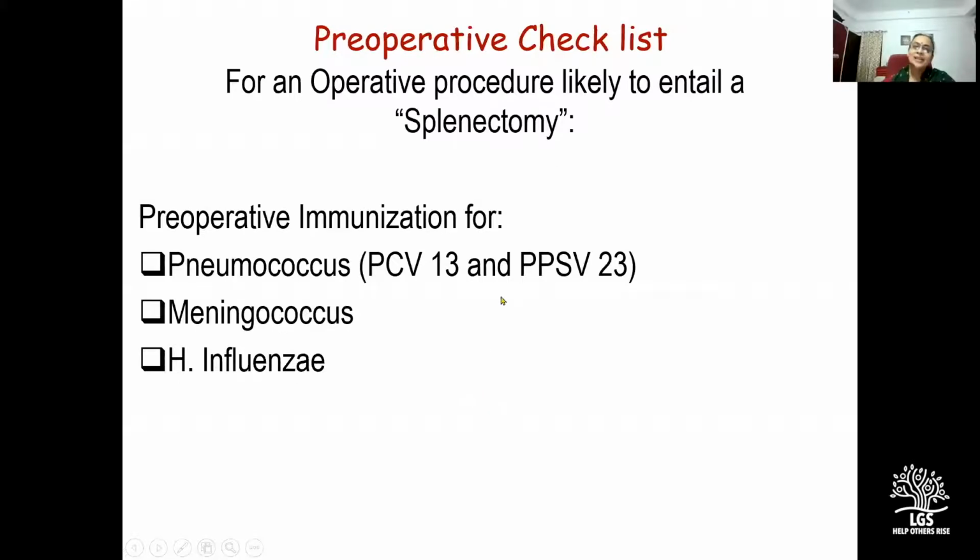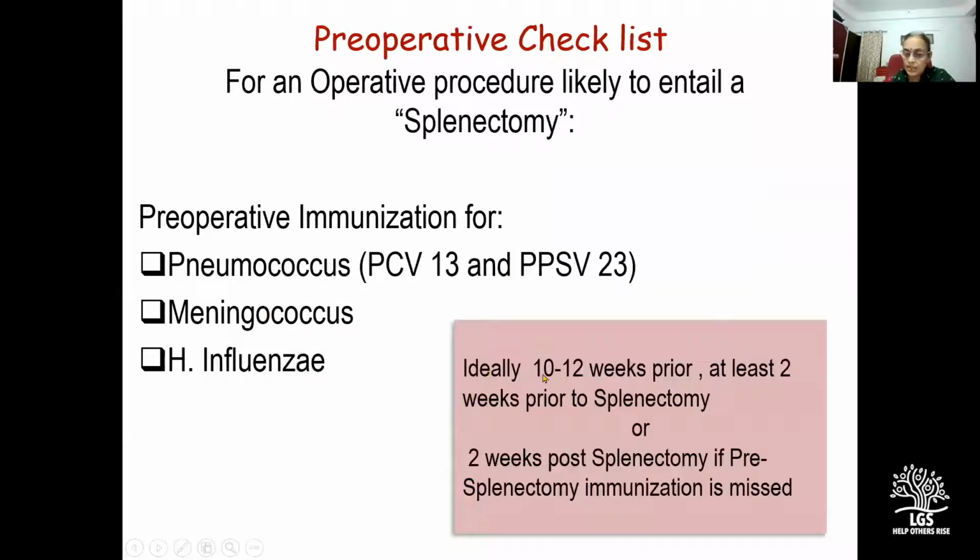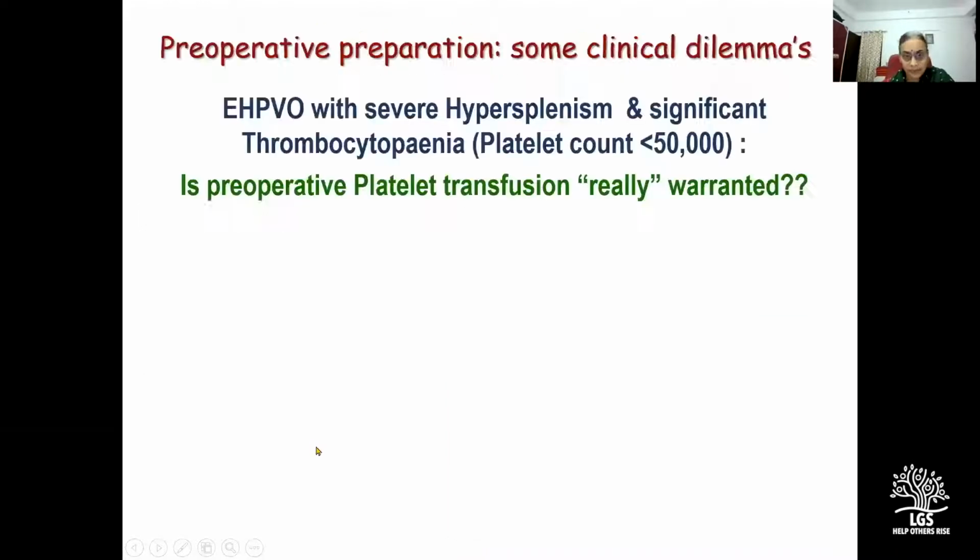Okay. So pre-operatively, for any operative procedure which is likely to entail a splenectomy, we immunize all our children for pneumococcus, meningococcus, and H. influenzae. This should ideally be given 10 to 12 weeks prior, or at least 2 weeks prior to splenectomy. But if pre-splenectomy immunization is missed, say because it was an emergency surgery wherein splenectomy was not anticipated, then it should be administered 2 weeks post-splenectomy, because it has been documented that in the first 2 weeks following a splenectomy, the body does not mount an adequate antibody response.